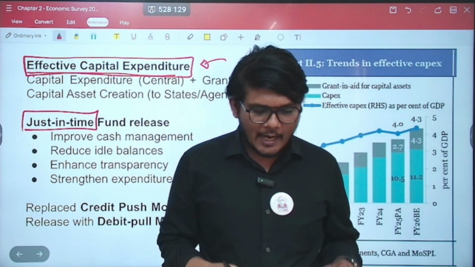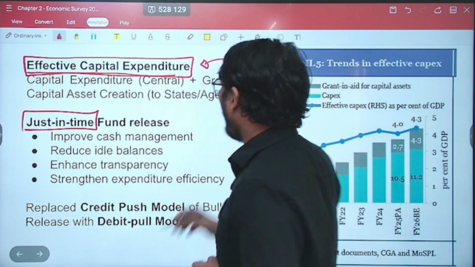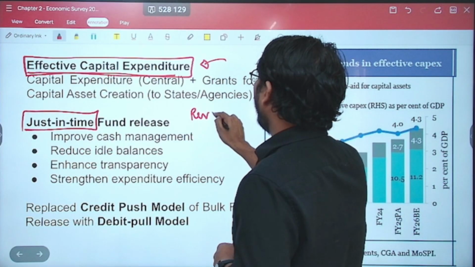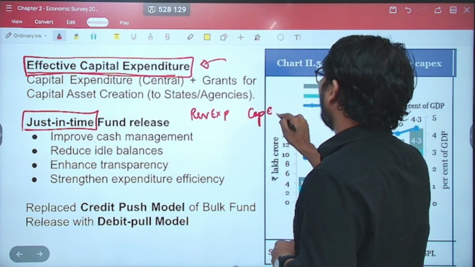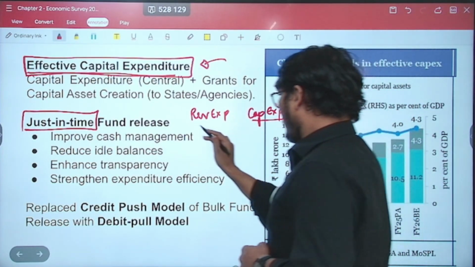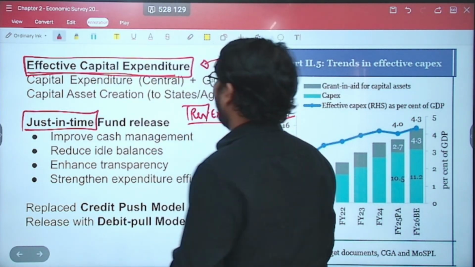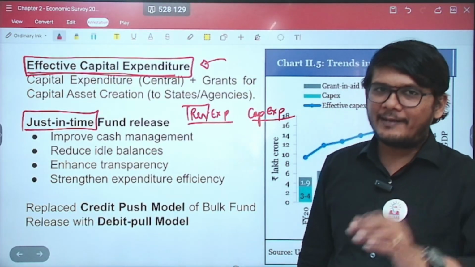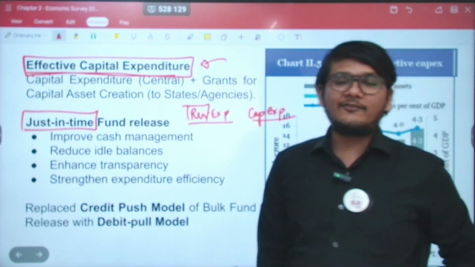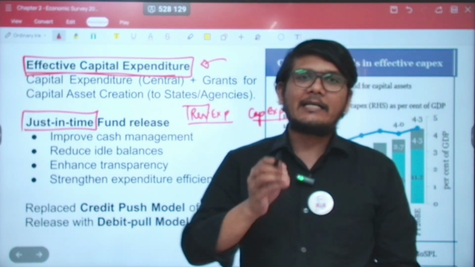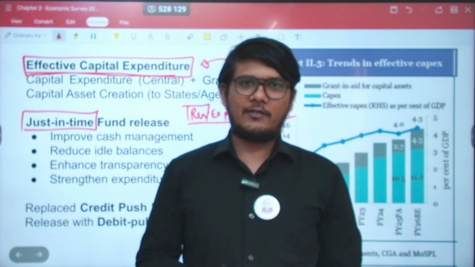Now, there are two types of expenditure. One is the revenue expenditure and the other is the capital expenditure. Whenever you hear the word revenue, whether it's revenue receipt or revenue expenditure, it is going to be that receipt or expenditure which does not impact the asset and liability situation.